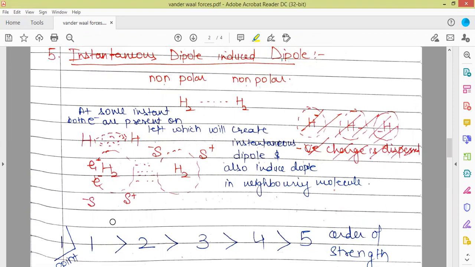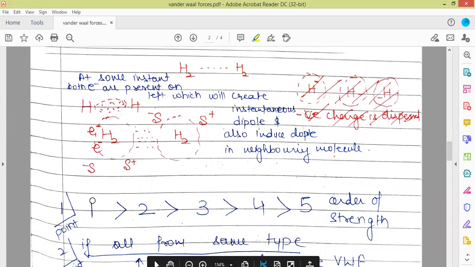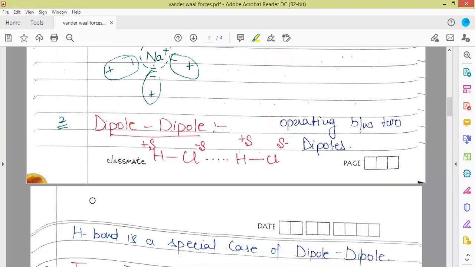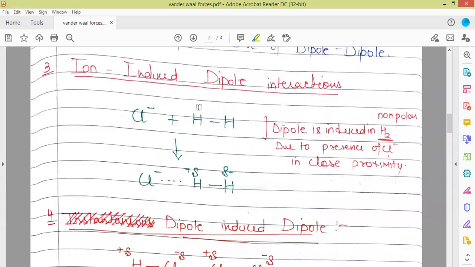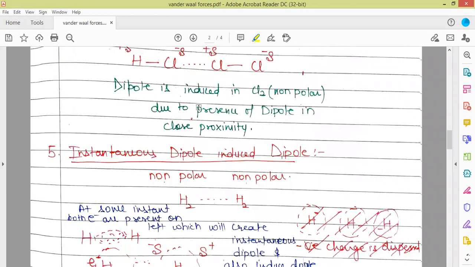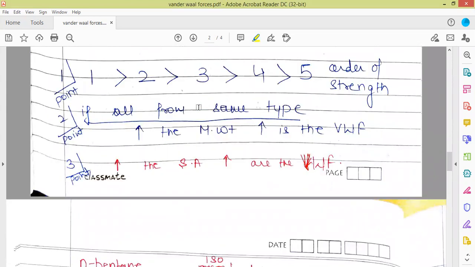which is present in all the molecules which are known. So we have considered the 5 types: first was the ion dipole, next we discussed the dipole-dipole, then the ion induced dipole, then the dipole induced dipole, then the instantaneous dipole induced dipole. So these are the 5 kinds, where the first one has the maximum strength.